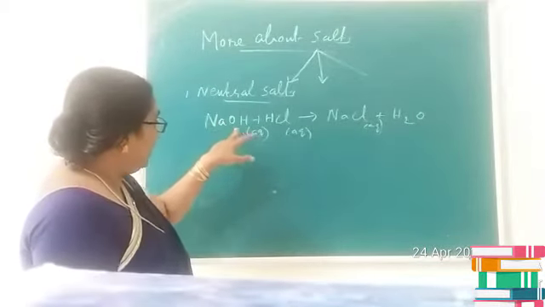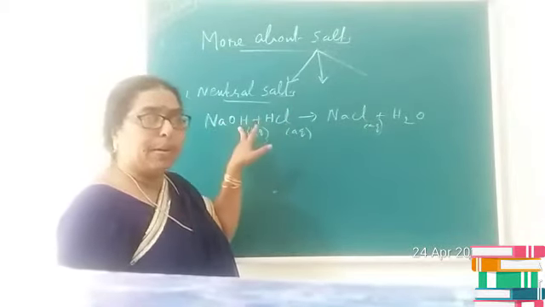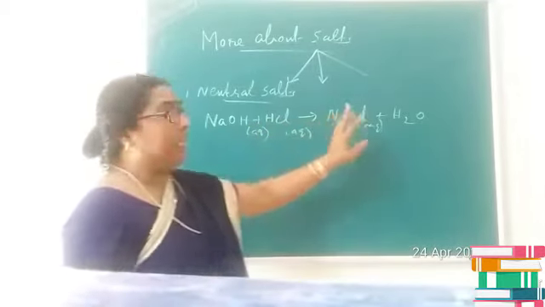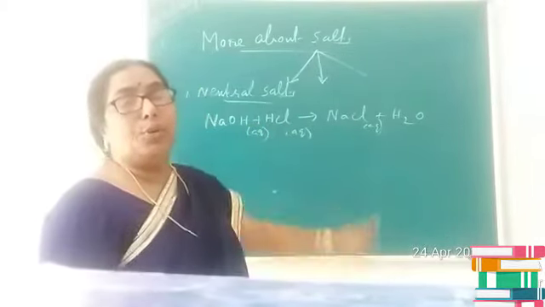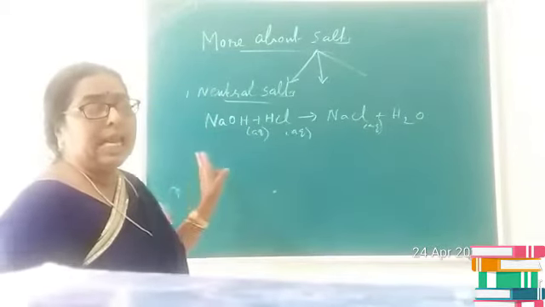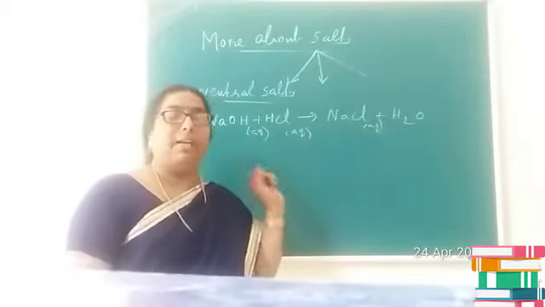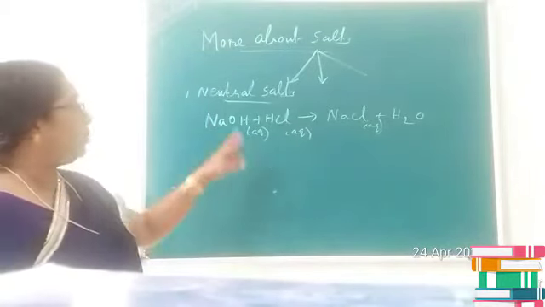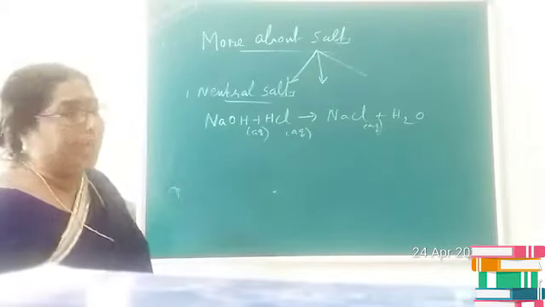So here we can say that this is a strong acid and this is a strong base. NaOH is a strong base and HCl is a strong acid which combine together to form a neutral salt, and here the pH of the salt will be 7. This type of salt whose pH is 7 and formed by the neutralization between a strong acid and a strong base is termed as neutral salt.